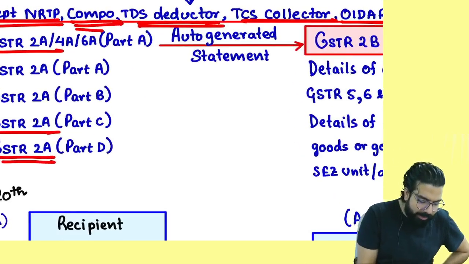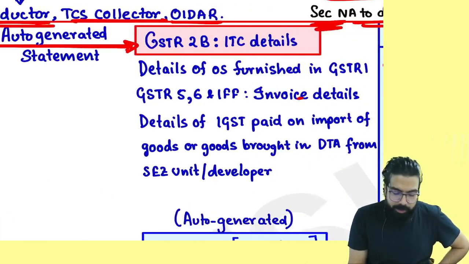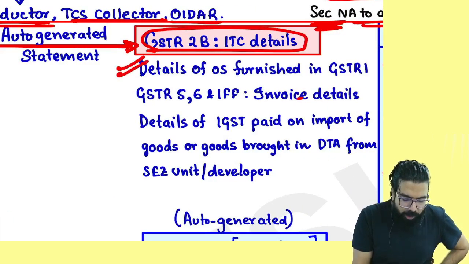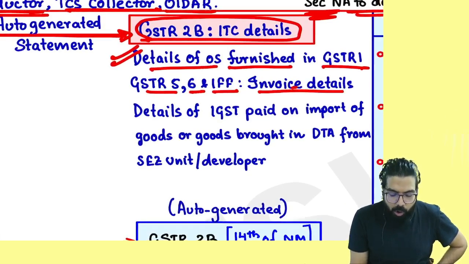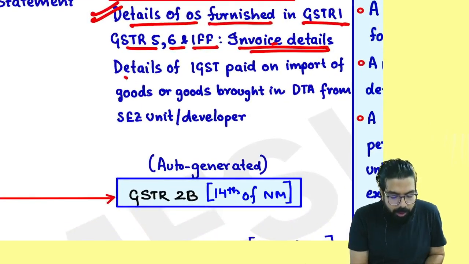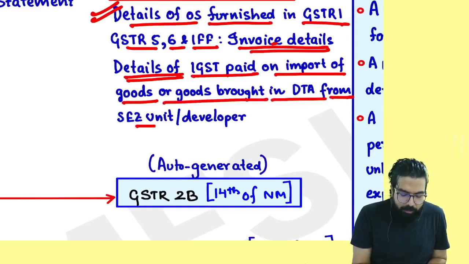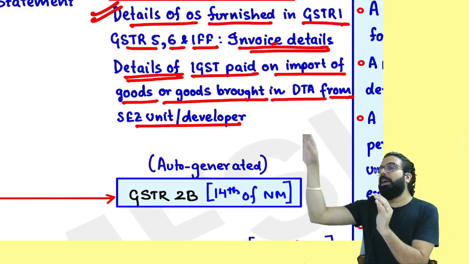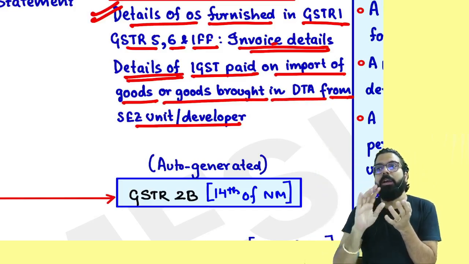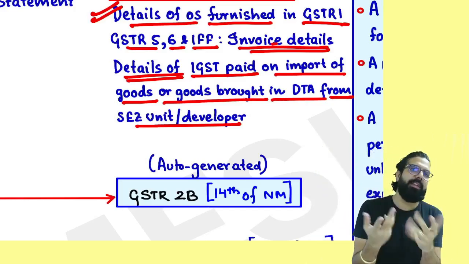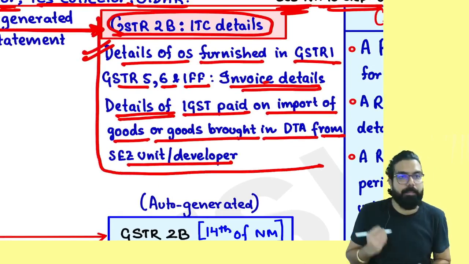Here what will happen, all the GSTR 2A details will be picked up and the portal will always prepare for you what, everyone? GSTR 2B. The details of the outward supply furnished in GSTR 1, GSTR 5, 6 and invoice furnishing facility, all the invoice details, plus details of the IGST paid on import of goods and goods brought in the domestic tariff area from an SEZ. Always remember one thing, whatever the invoices, the supplier filed GSTR 1, it came in 2A and what got created? 2B. Earlier there was 2A which was relevant, now 2A is irrelevant. What is the basis on which you go ahead and take the credit? 2B. Is my point clear to all?